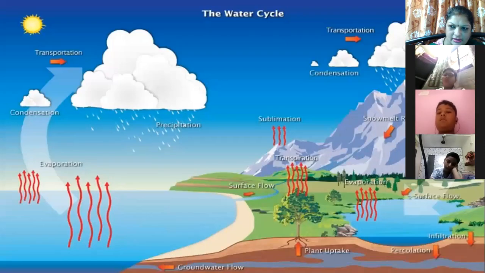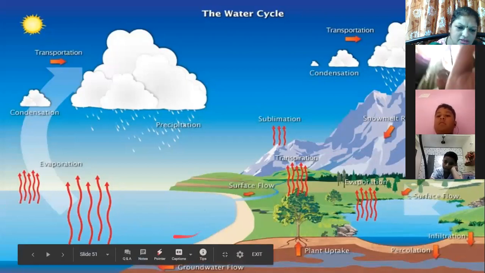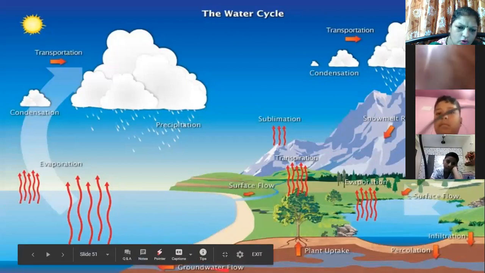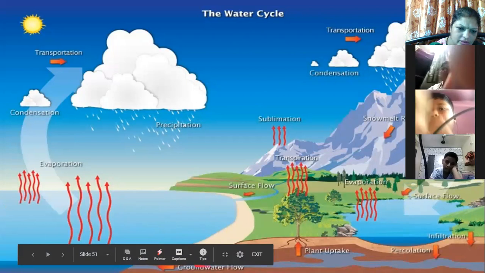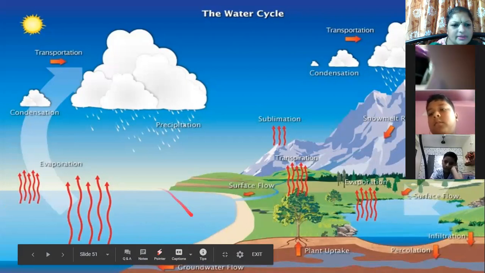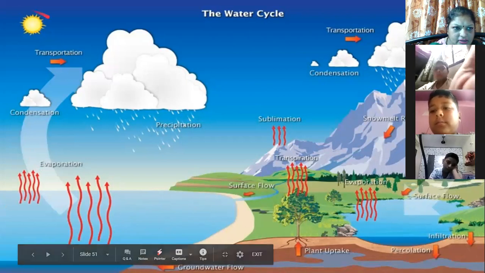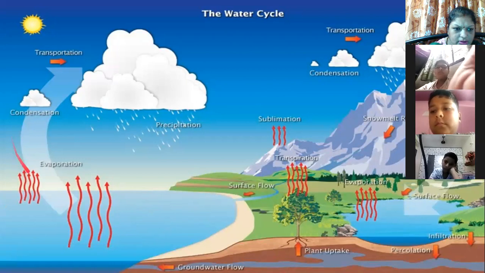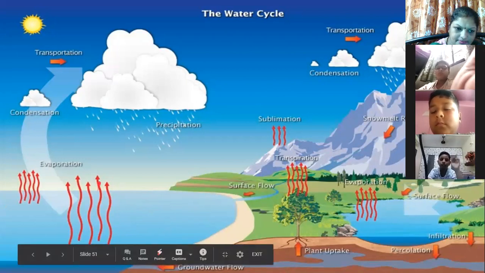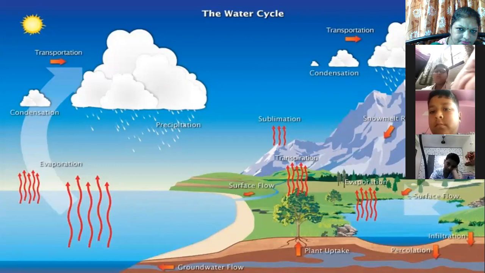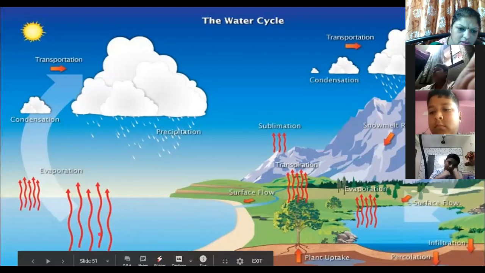Yes, you can see over here, as I told you, this is the surface water or ground water flow. See the flow of water into the rivers, oceans. What happens to this water? Because of the rays of the sun, the water gets heated up, and once it is heated, it turns into water vapor.